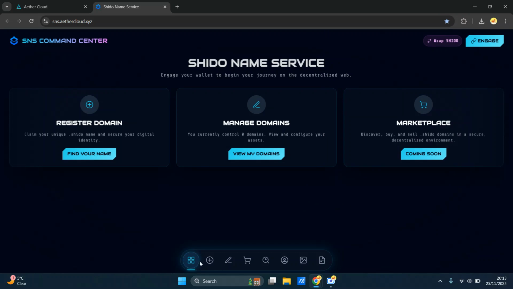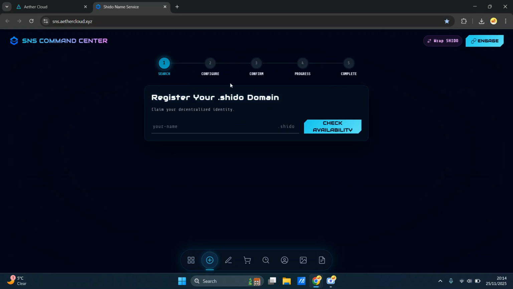Now, come in here. So you can see there's a lovely dashboard on the bottom, which is a little bit different. So you've got marketplace there, you've got the resolve, you've got your profile, you've got your NFTs, and you've got the contracts. So this is the dashboard. This is the landing page. And over here, you can claim your unique .shido name and secure your digital identity. So should we go ahead and click on this? It's got 5 steps here and it's pretty straightforward. So we need to register our name.shido domain.